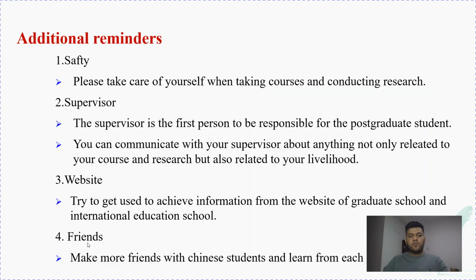Additional reminders. The first thing is safety. Please take care of yourself while taking courses and conducting research. The supervisor is the first person responsible for your postgraduate study. You can communicate with your supervisor about anything. If you have any problem, whatever you have, you can talk with your supervisor, and of course he can help you. Website: try to get used to getting information from the website of the graduate school and the international college. And the last, make more friends with Chinese students and learn from each other.